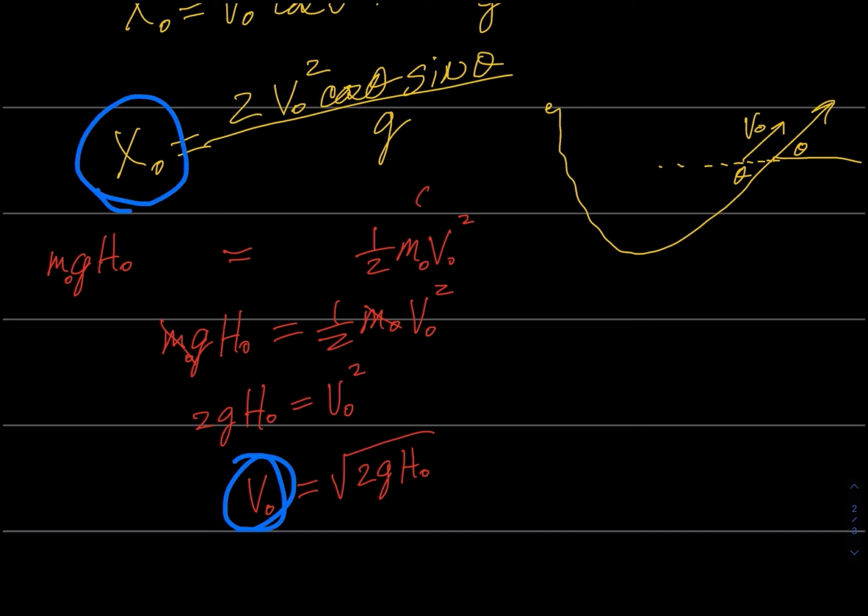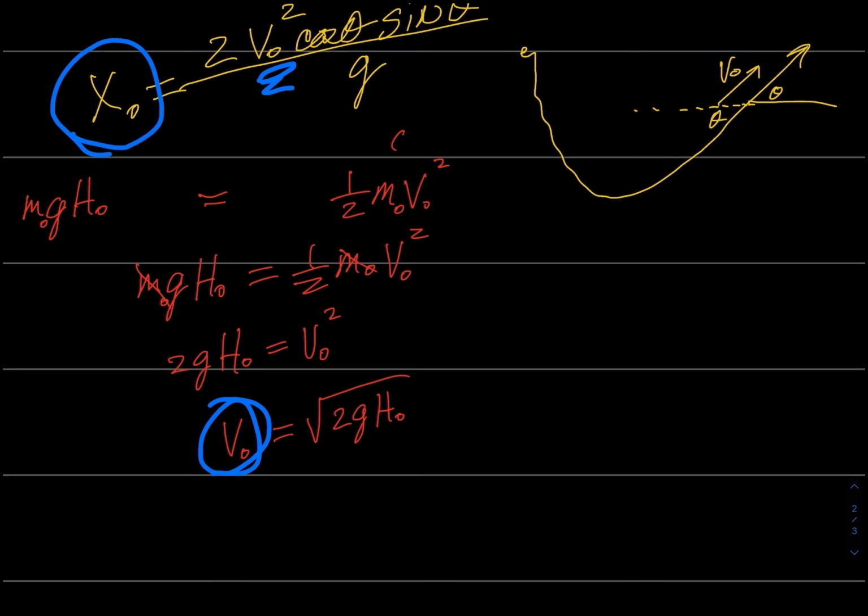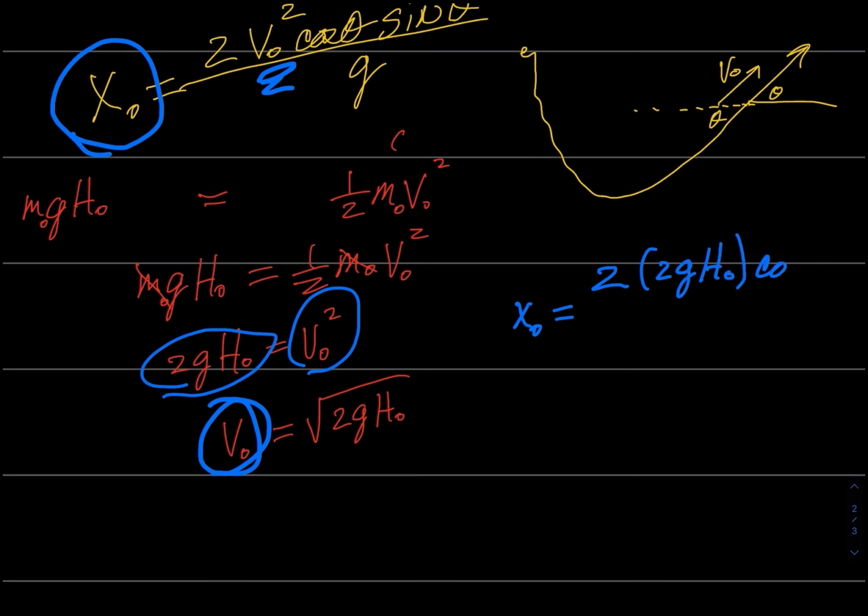And our x sub naught, we have to plug our v sub naught in there. So let's do that. X sub naught equals 2 times v sub naught squared. Okay, we didn't even have to take the square root. 2 times 2g h sub naught times cosine theta times sine theta all over g.